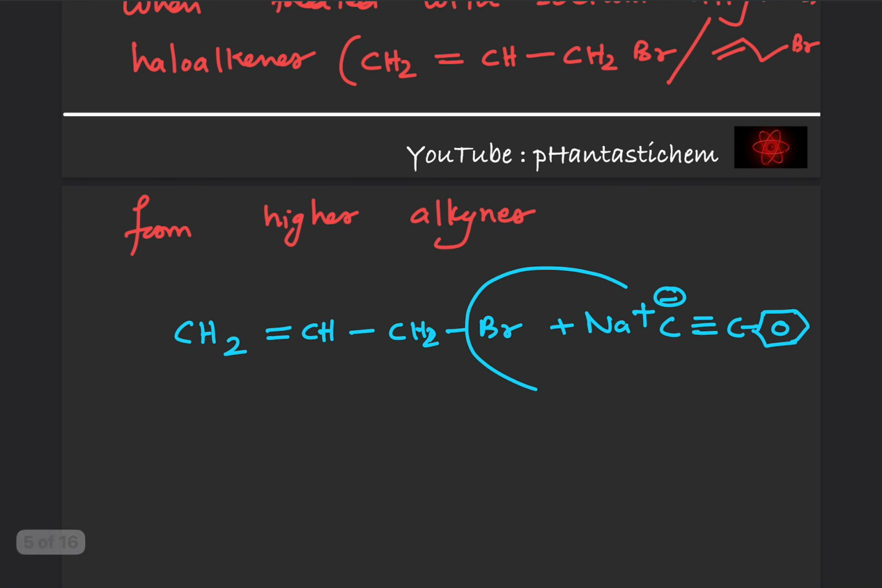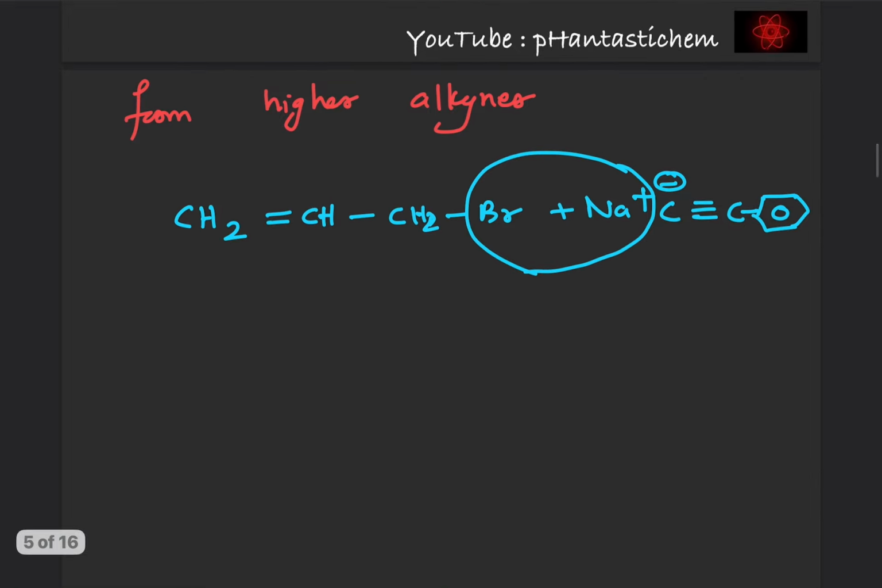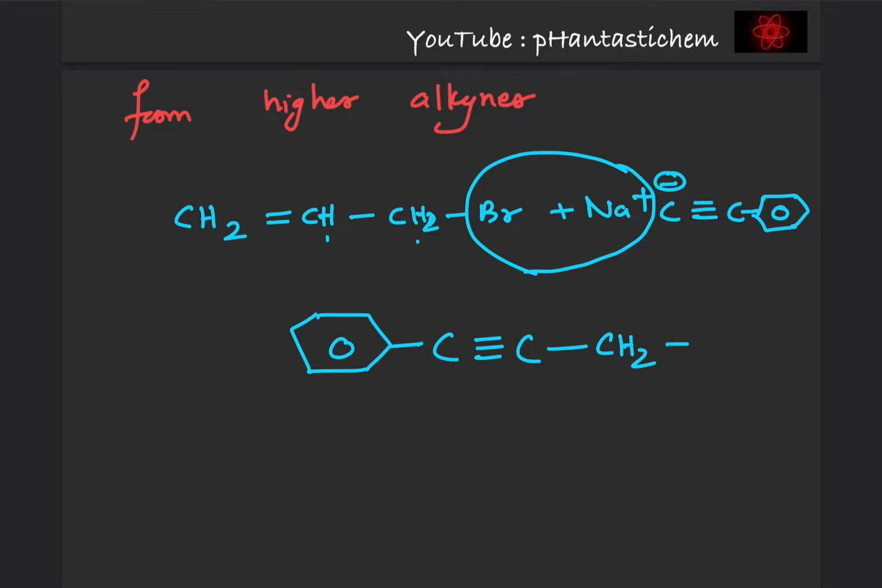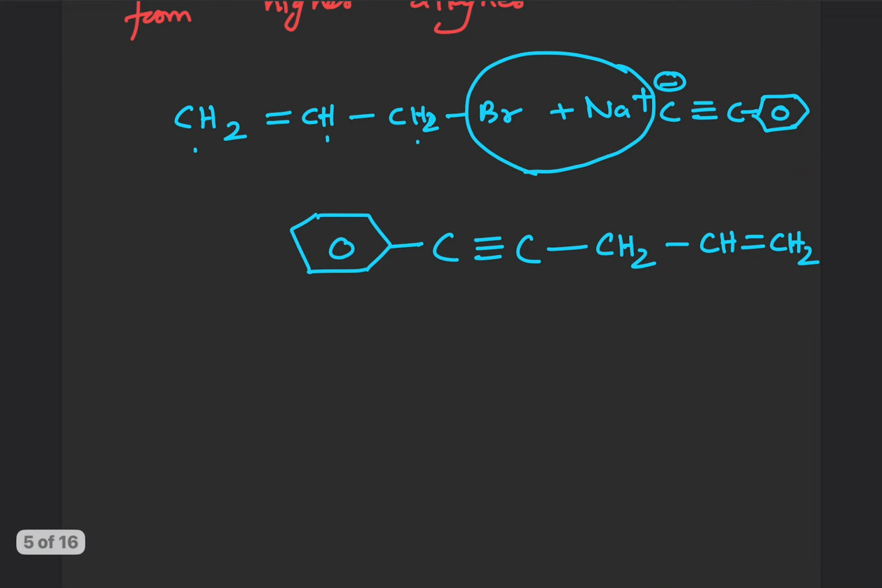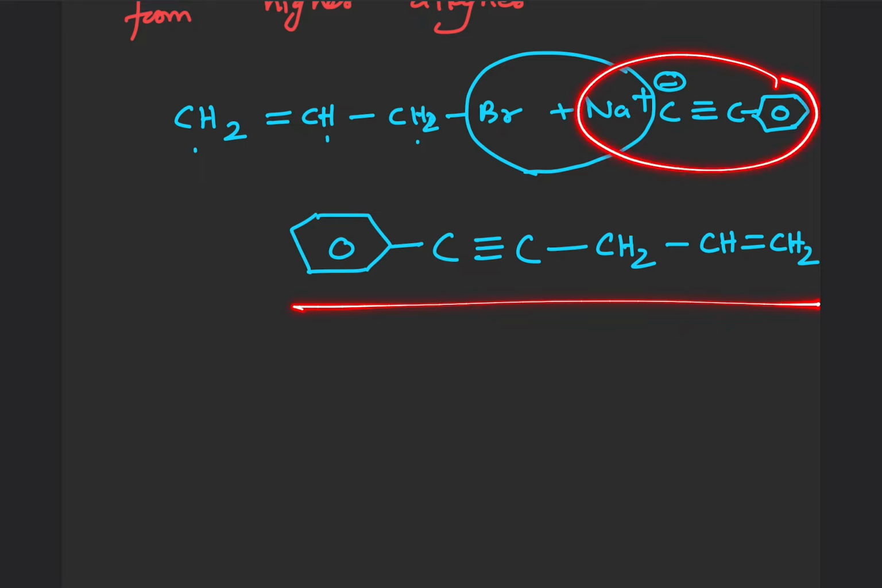We will lose a molecule of NaBr, okay, and we will get this alkyne, that will have a benzene ring. I will have C triple bonded to C, then that is connected to CH2, then CH, then doubly bonded to CH2. Okay, so this is what I will be getting, and you can see clearly this is a higher alkyne because it contains more number of carbon atoms than I started with.